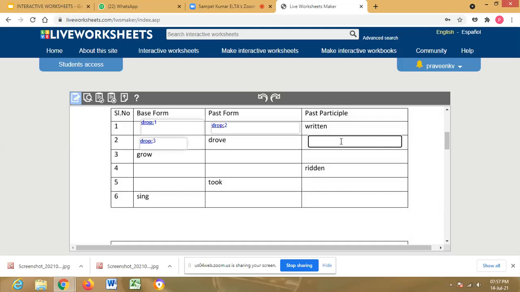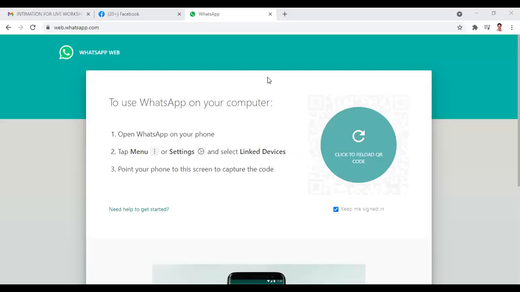So stop sharing this and go for the MCQs. You take one of our worksheets, class 8th or 9th or 10th, and explain how to convert into a live worksheet. Close the tab and reopen the live worksheet.